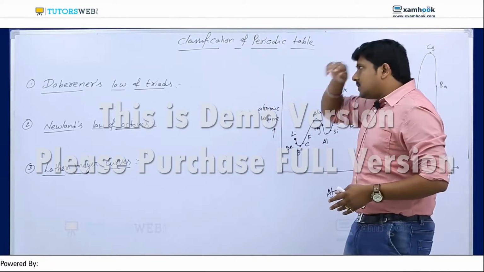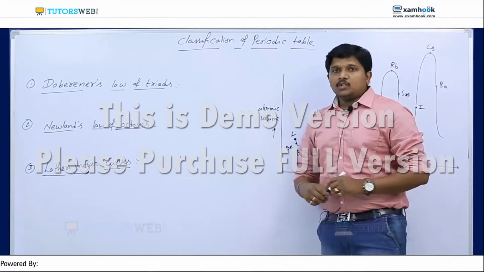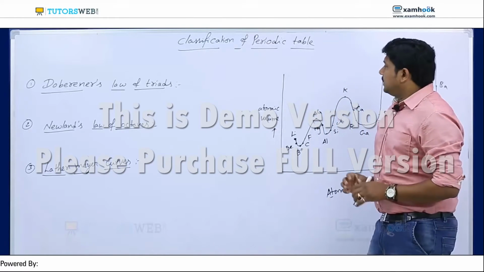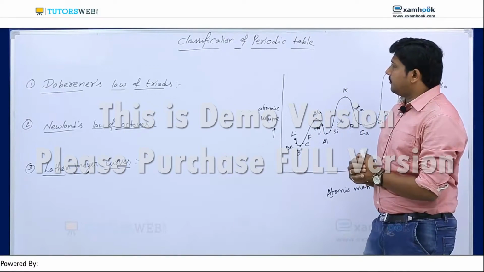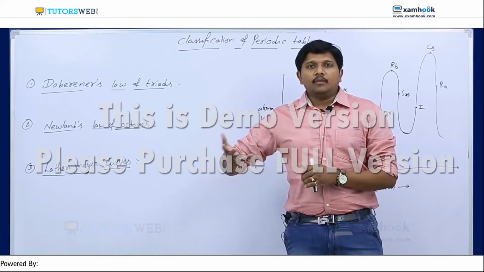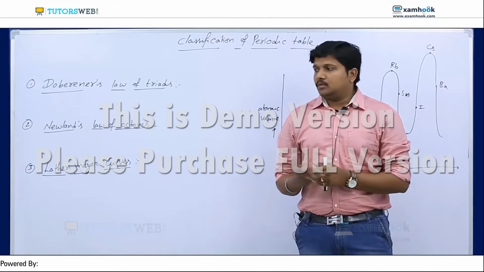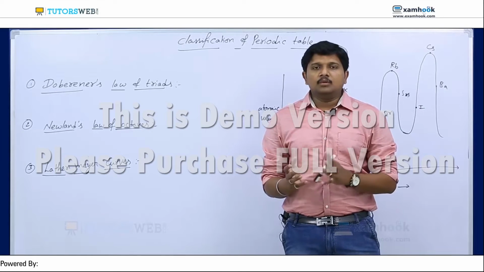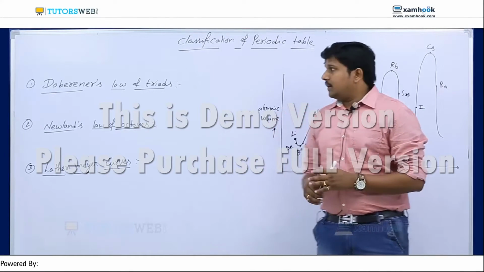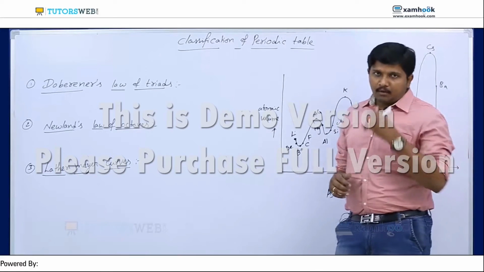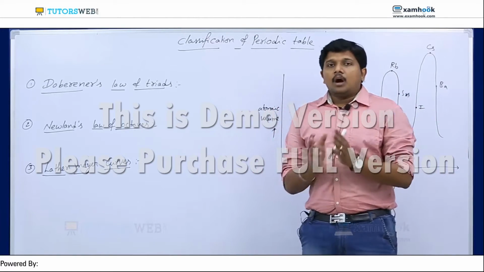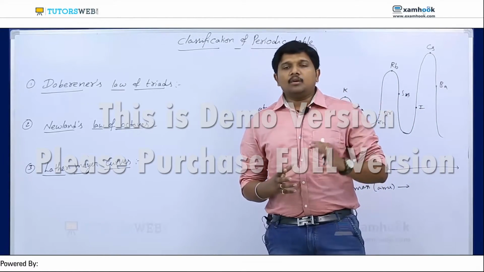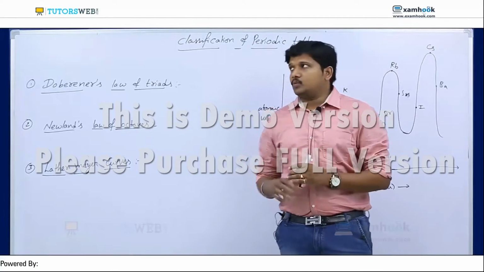We are discussing the next chapter, classification of the periodic table. Here we are mainly discussing the classification of elements. We know we have different elements like carbon, silicon, fluorine, chlorine, bromine, sodium, potassium. Nowadays around 118 elements are present. Now, how were the elements classified based on either their physical properties or chemical properties, we are discussing.